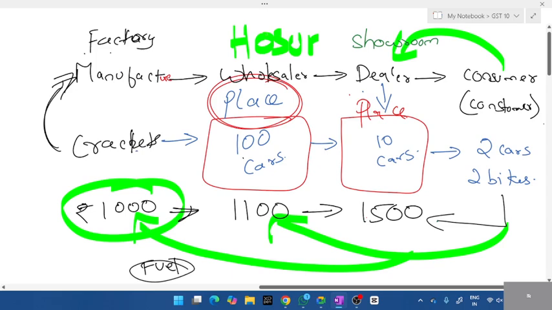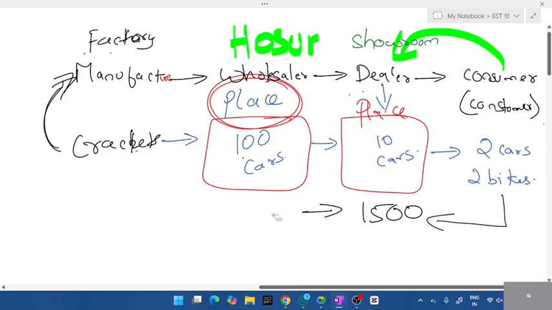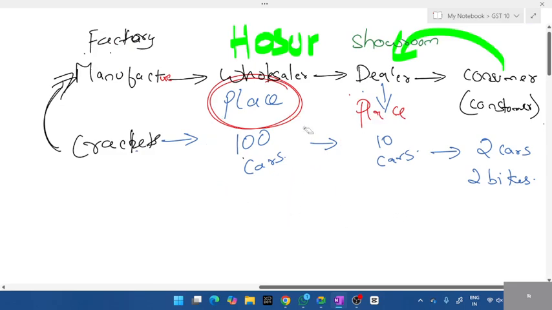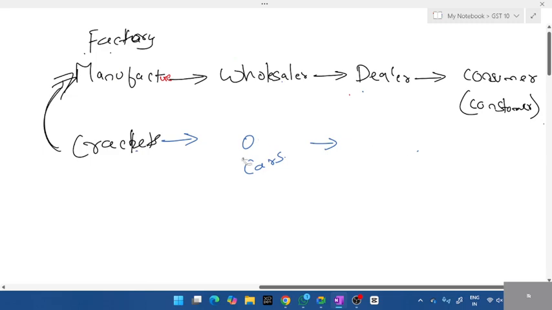This is where GST is applied, and that is why they're given so many names: manufacturer, wholesaler, dealer, consumer. By the time the consumer gets the goods, we pay a lot of GST. That is one big headache. For each and every product, we pay GST. Fine. This is one topic: manufacturer, dealer, and consumer.